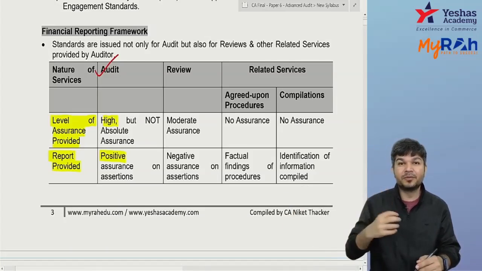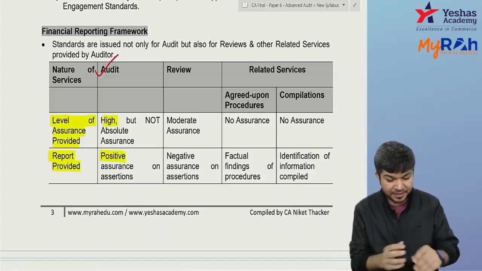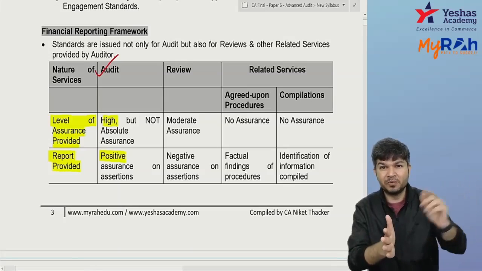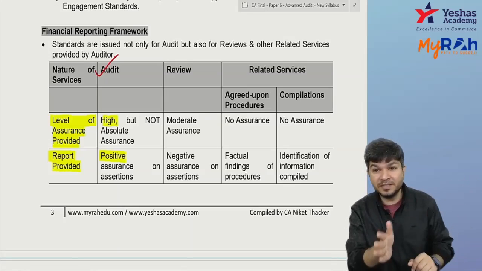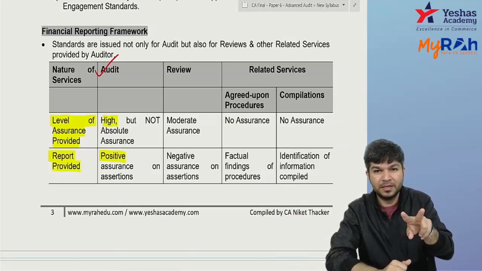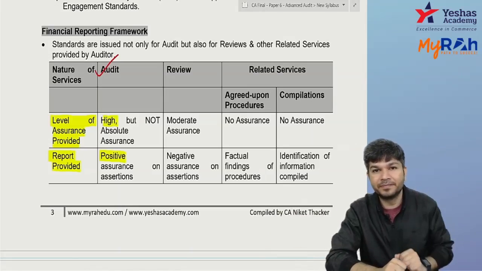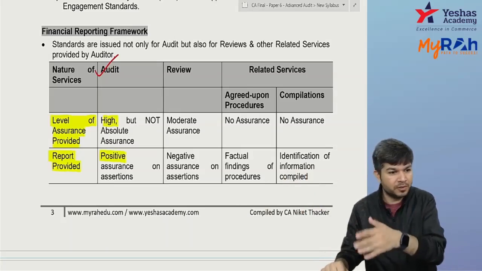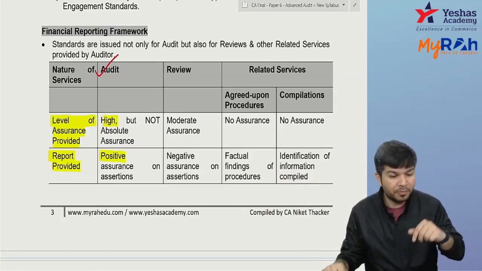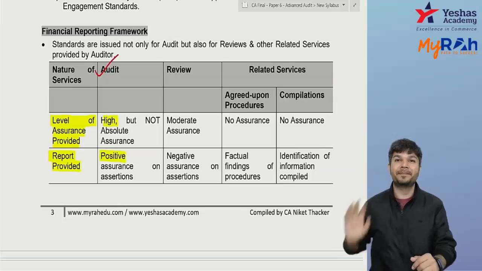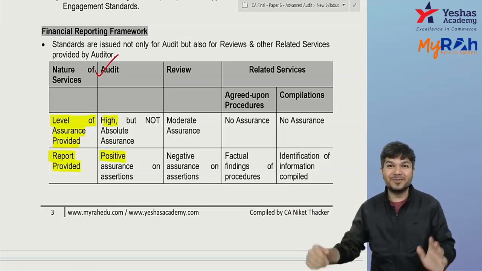See, suppose I have to reach from one place to another place. One guy says take this route. Another guy says don't take this route. There are two routes of going. One guy says take route A. The second guy says don't take route B. So he is also telling take route A. But one guy told positively, take route A. The other guy says negatively, don't take route B. Both are trying to say the same thing.